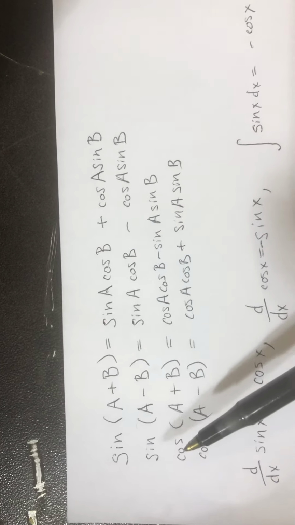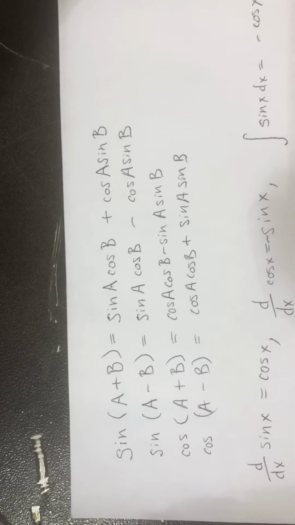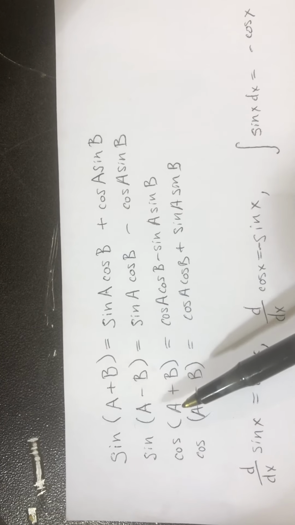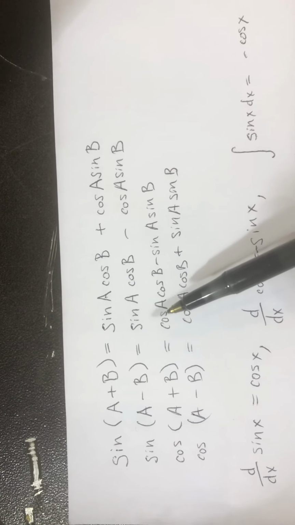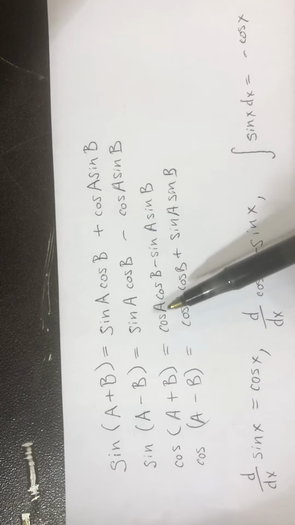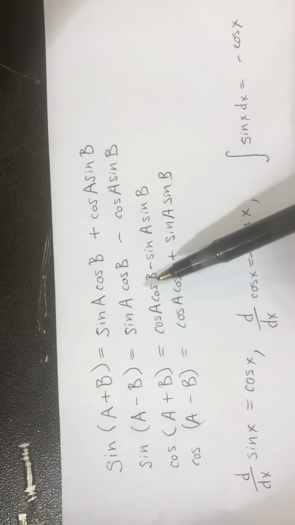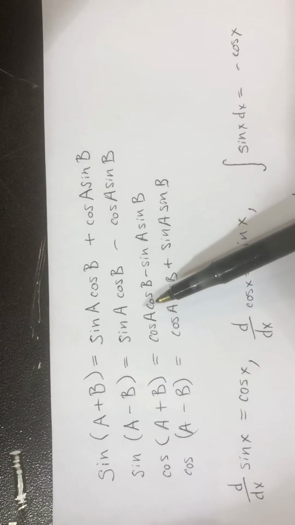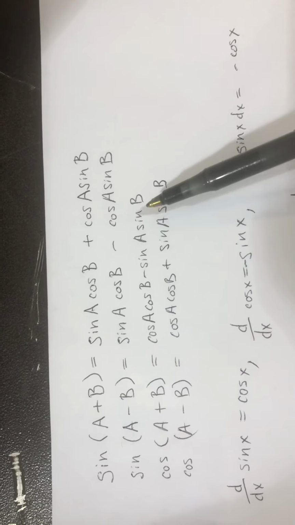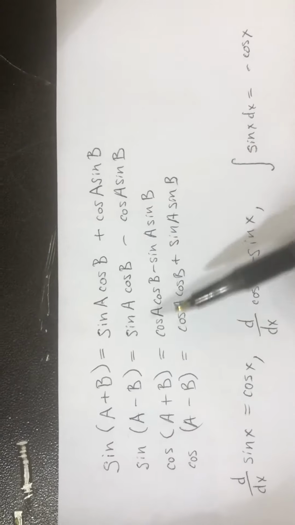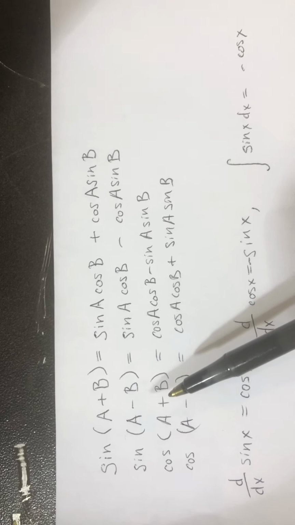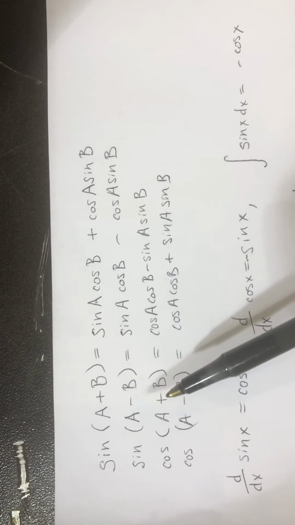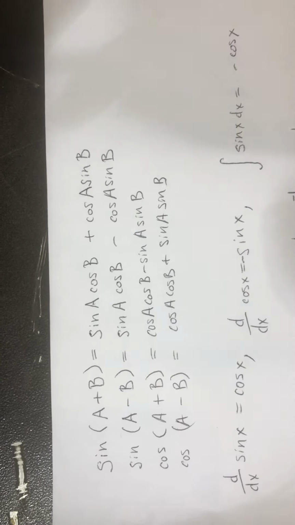Right, now for cosine, the bad son, he's a selfish hog, so on his birthday he gets two toys, A and B, but being the selfish hog that he is, he hogs up both toys during the first hour. Cosine plays with A and cosine plays with B during the first hour, and he's leaving sine in the cold. Then he gets bored after the first hour and says, okay, sine, now you can play with the toys. And being perverse, he also switches the sign, no pun intended, on the learner of math. So this plus becomes a negative.